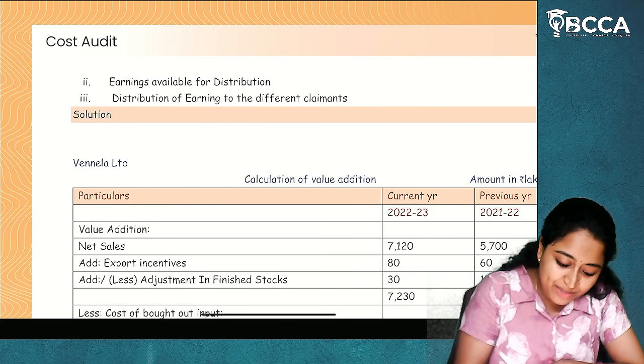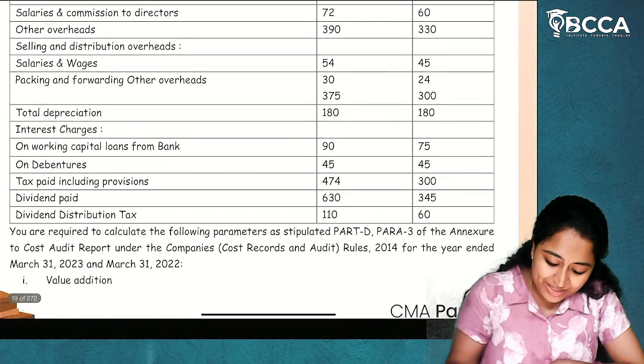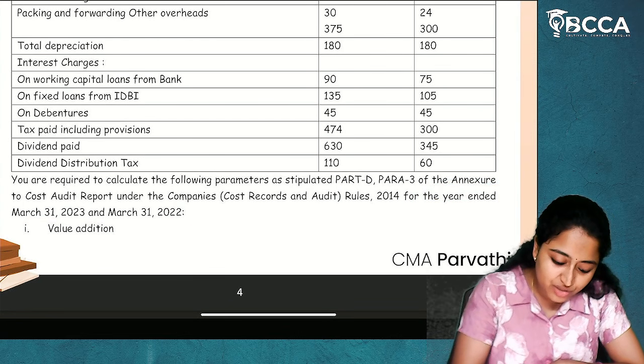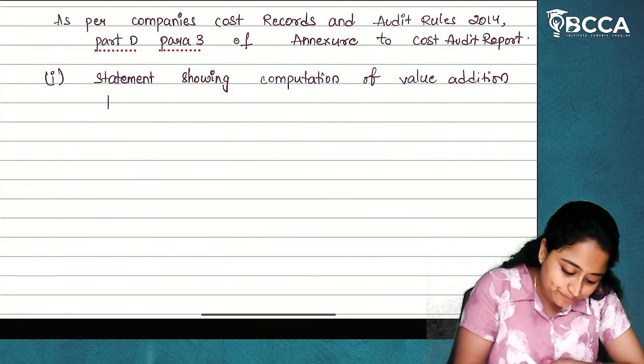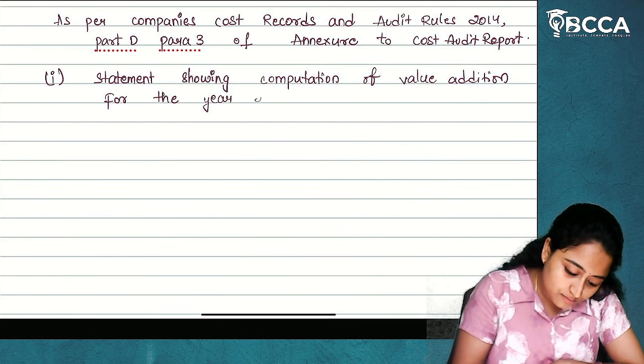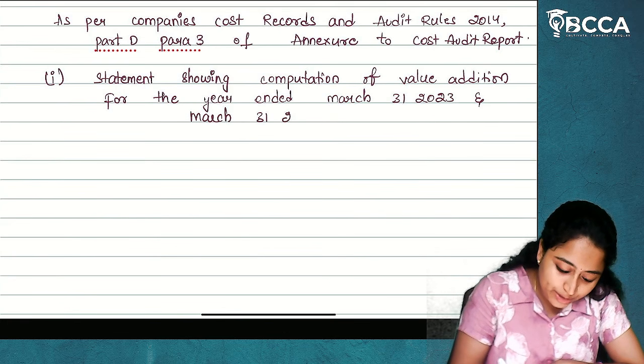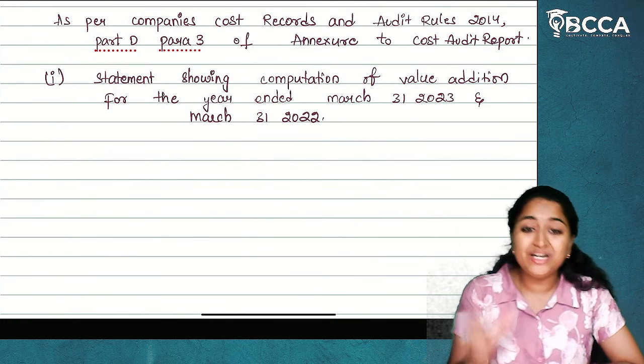If the year is mentioned in the question, then the year is very important: for the year ended March 31st, 2023 and March 31st, 2022. This will be your heading.